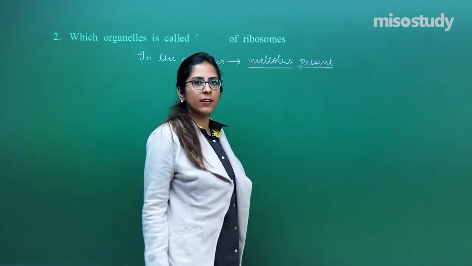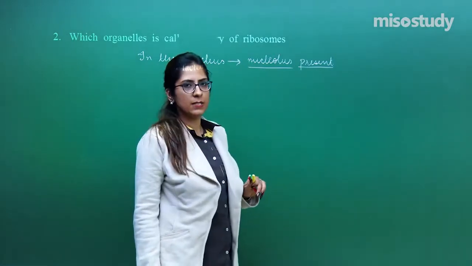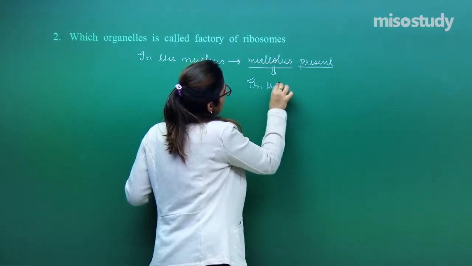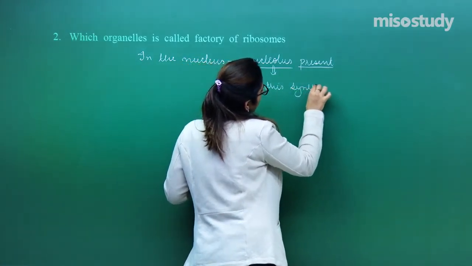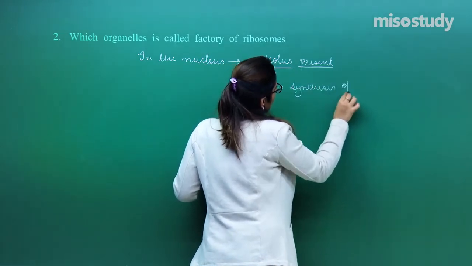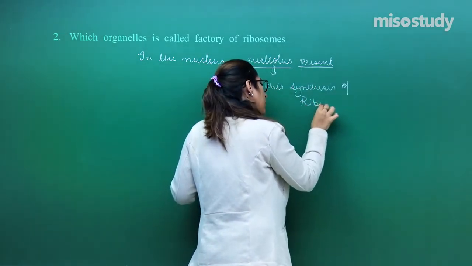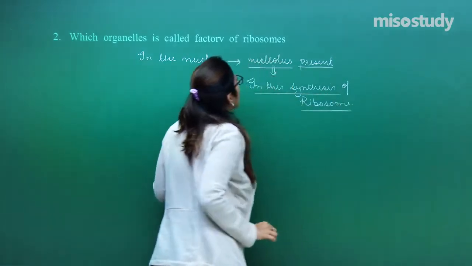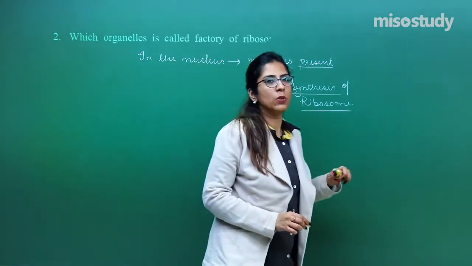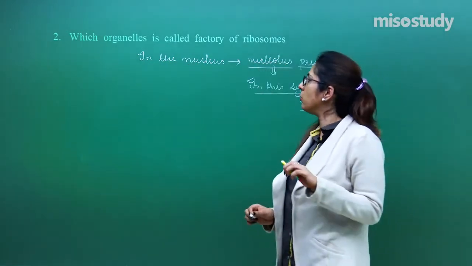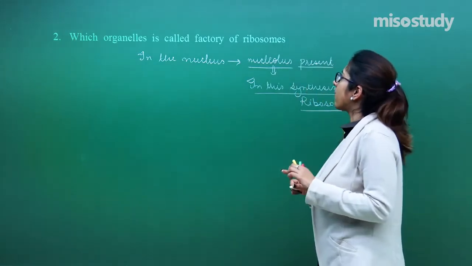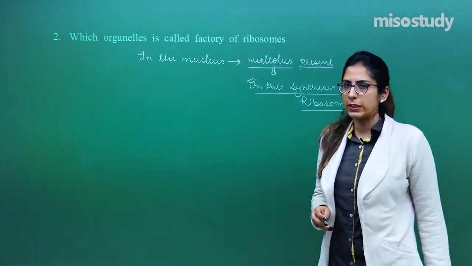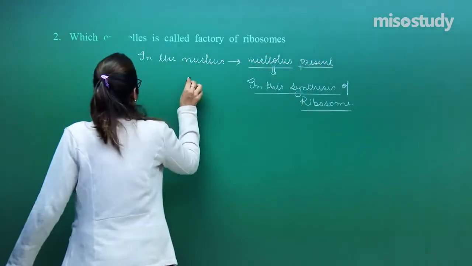Right? Hope you remember the diagram of the nucleus. That nucleolus is present, and in it the synthesis of ribosome occurs. That is why the correct answer you have is the nucleolus. So the nucleolus is considered the factory of ribosome, because in it the synthesis of the majority of the ribosomes occurs. Hope you remember the diagram, I'm just giving a rough diagram.